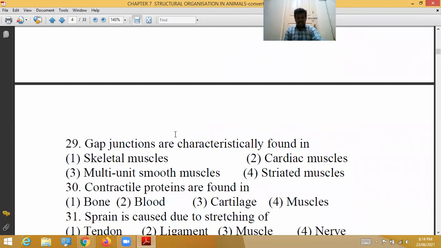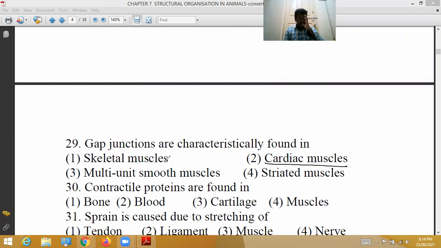29th question. Gap junctions are characteristically found in which muscles? These gap junctions are characteristic features of cardiac muscles. Gap junctions allow molecules and ions to pass freely between the cells. Cardiac muscles are autorhythmic. Intercalated discs are located between the cardiac muscle cells.